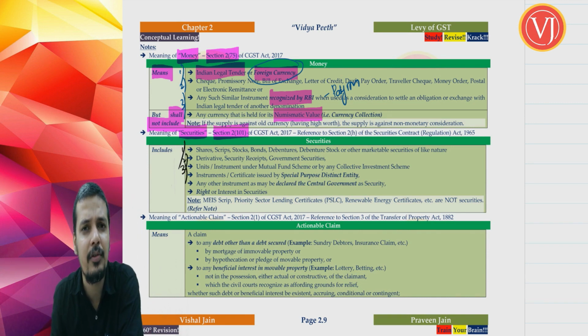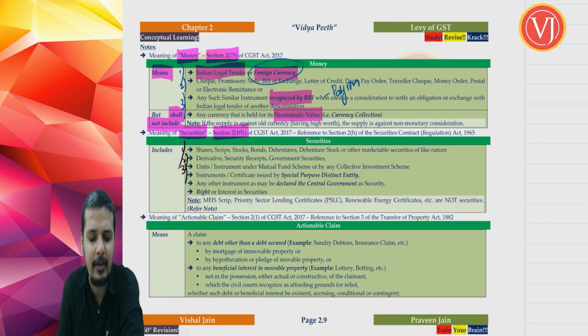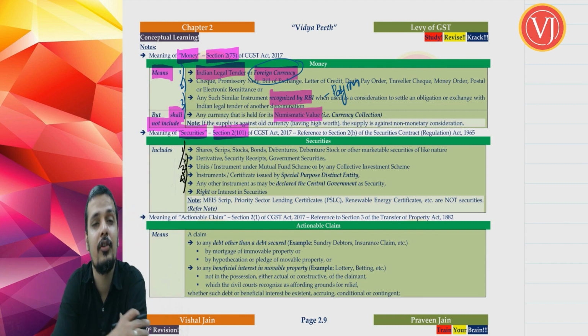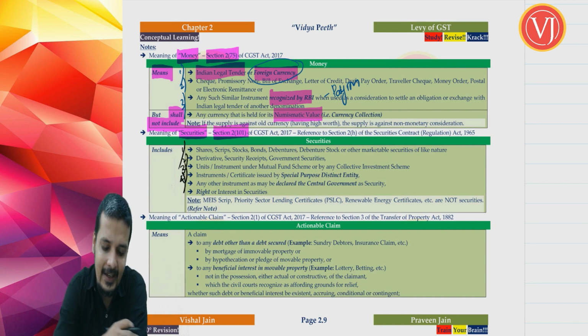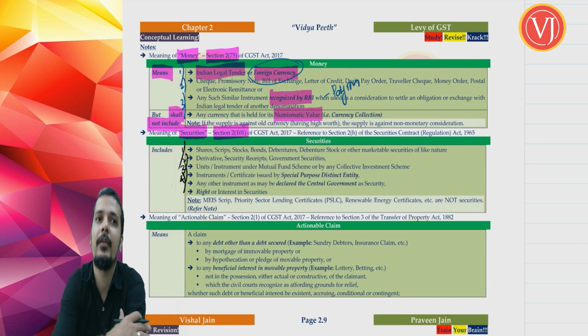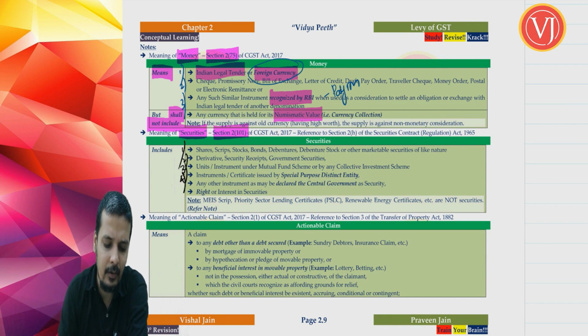We have taken the example of mutual fund to understand the example in relation to securities, mere transaction securities, and service charges associated with securities. So we have taken that example of mutual fund. Securities also includes instruments or certificates which are issued by special purpose distinct entity. Right, in your auditing, you will be discussing about special purpose distinct entity. So it also includes any instruments or certificates which are issued by a special purpose distinct entity which is formed. Say, for example, you are investing in National Highway Authority of India bonds. So you get a certificate, right? So that also is covered by the definition of security.